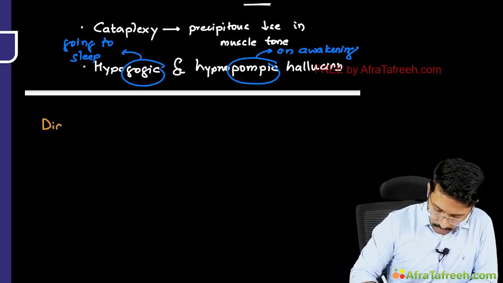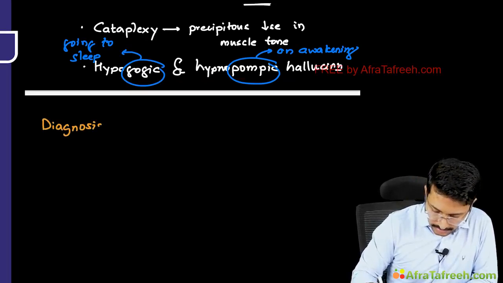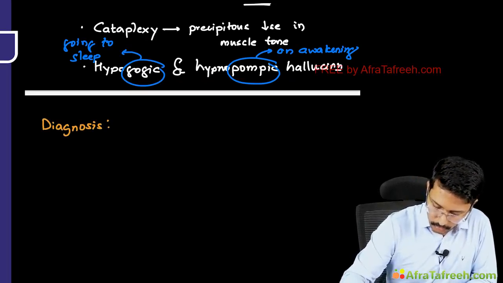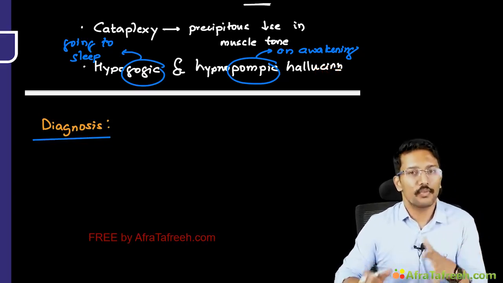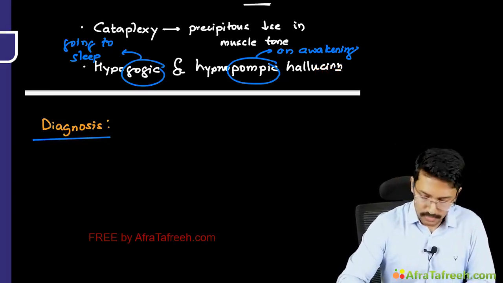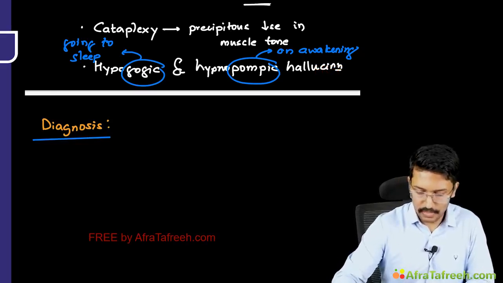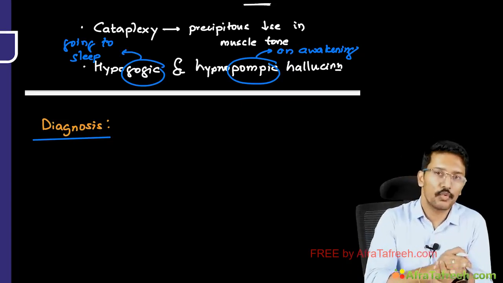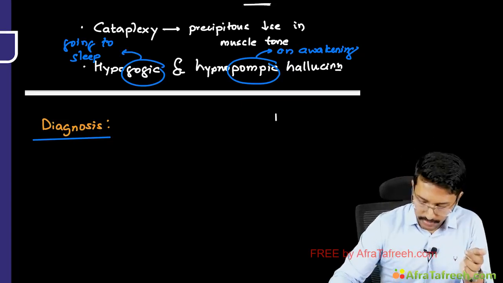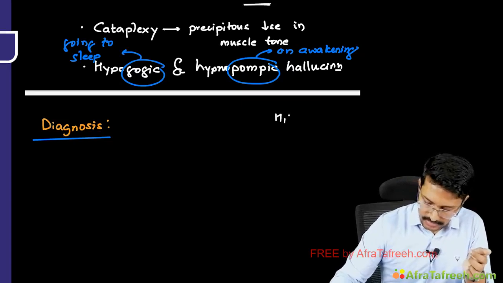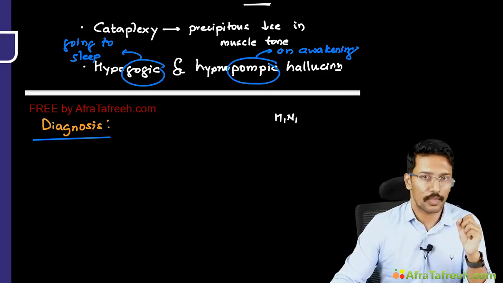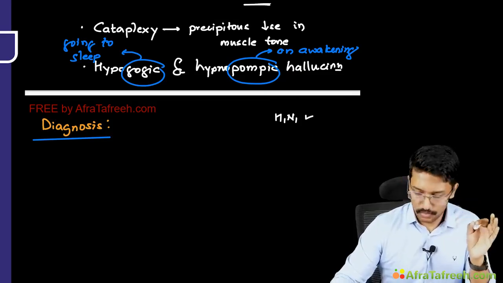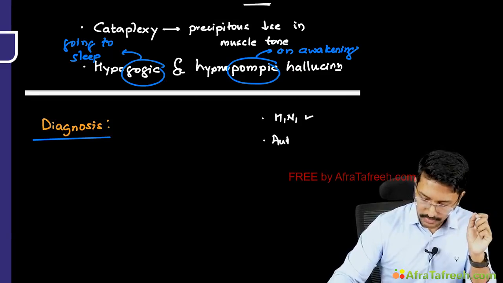Before we go to the diagnosis, let me tell you a little bit about what we understand about the pathophysiology. Narcolepsy is believed to be an autoimmune disorder, because it is seen at increased frequency in individuals who had certain viral infections. In recent times, there are studies establishing the link with H1N1 infection and subsequent development of narcolepsy.